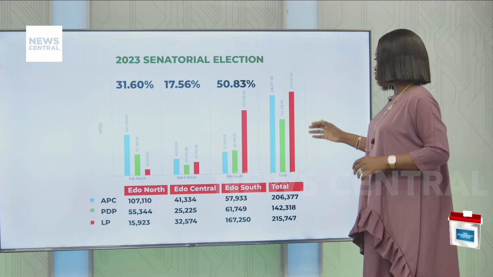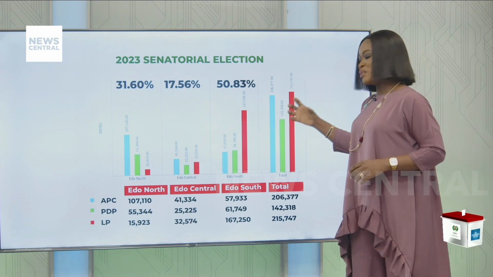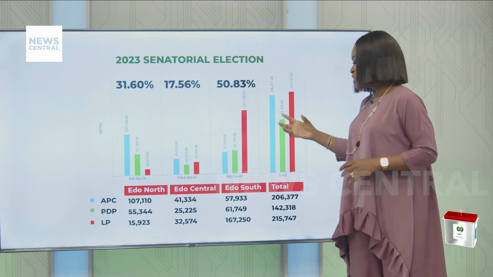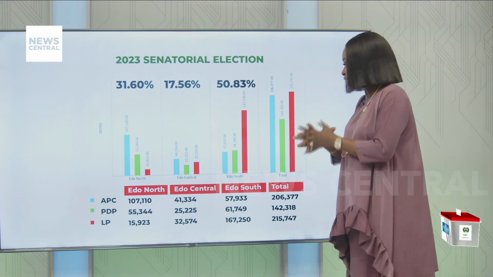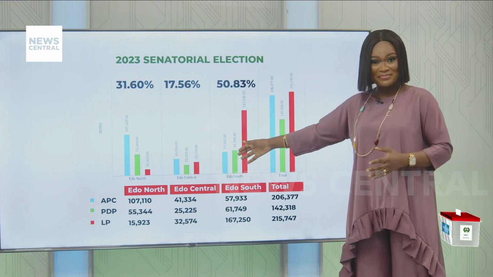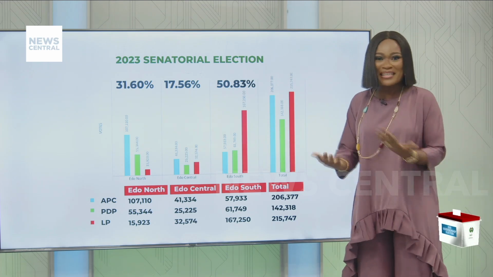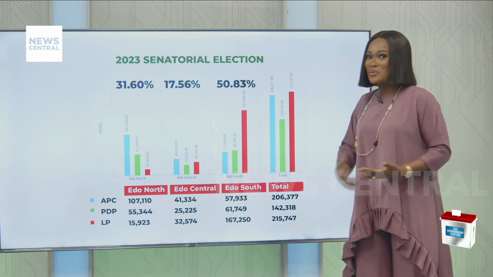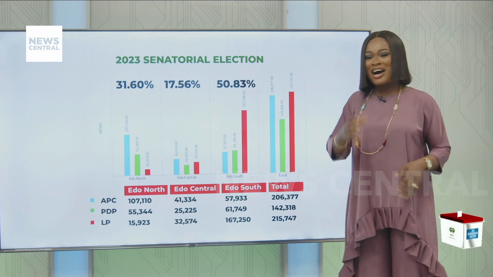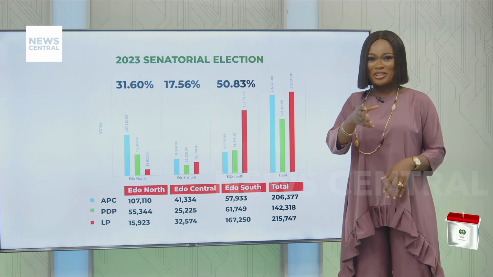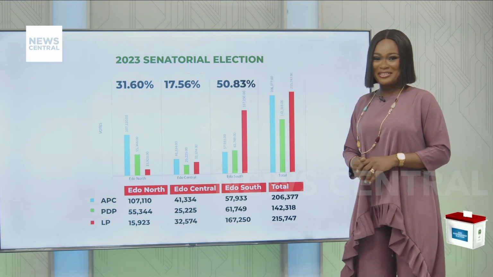Whether it is the fact that the other two candidates decided to go to Edo Central, playing to that particular marginalization conversation around the fact that Edo Central hasn't had it in the Fourth Republic. So let's take these two people. But then Edo Central is sophisticated. So when there are two people coming from the same place, you're asking yourself, who then are they going to vote for? And you also have Edo South with the number, equally sophisticated. I would really like to engage our guest here, George, because you've been saying a whole lot about this. Let me get your thoughts on this particular one.